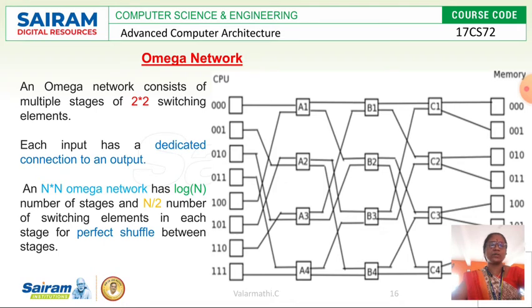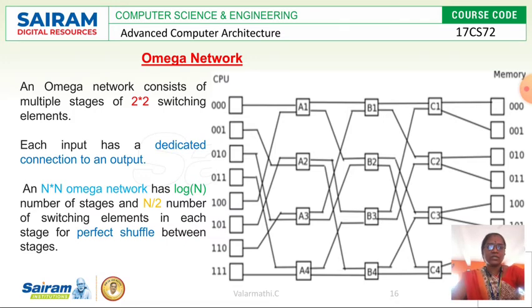Now we are going to see the omega network. The omega network comes under the blocking type of multi-stage interconnection network. This diagram shows the general arrangement of an omega network, built from 2x2 switching elements. The omega network consists of multiple stages. Here A, B and C are the three stages given. Each 2x2 switching element takes two inputs and two outputs.